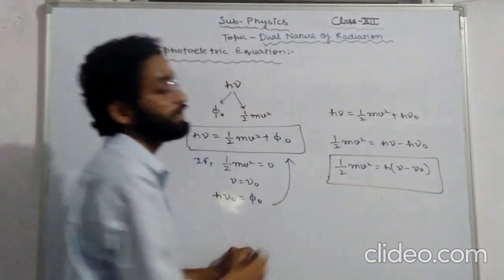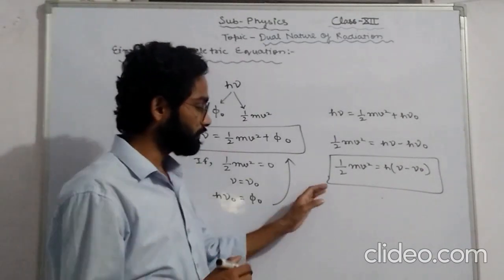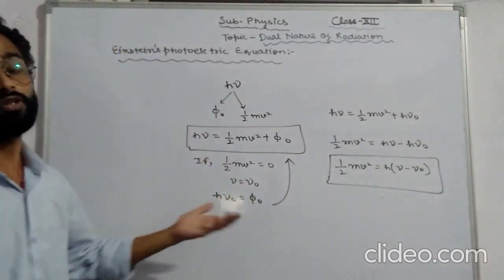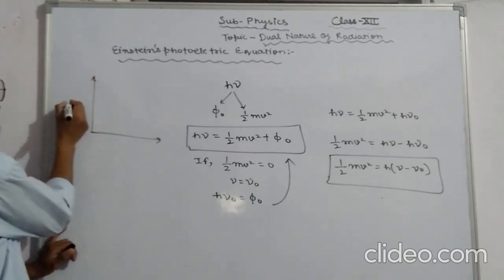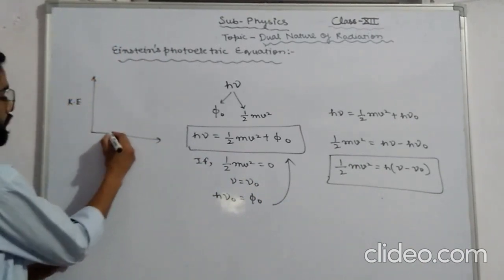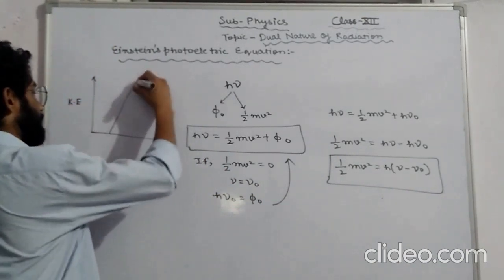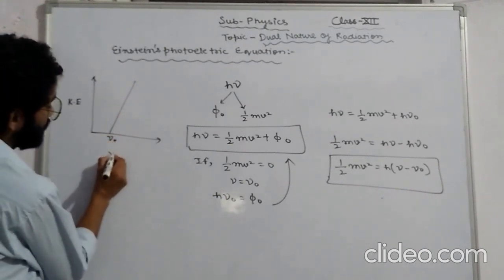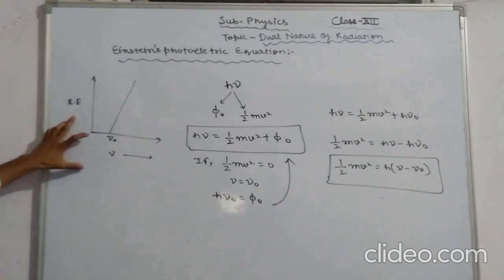This equation is known as the Einstein photoelectric equation, and the graph of the kinetic energy against the frequency can be drawn like this. Here this is nu naught and here the frequency is shown. So the graph between the kinetic energy and the frequency can be given like this.